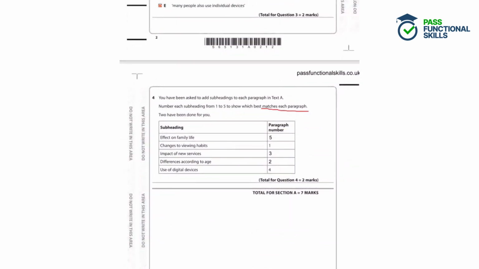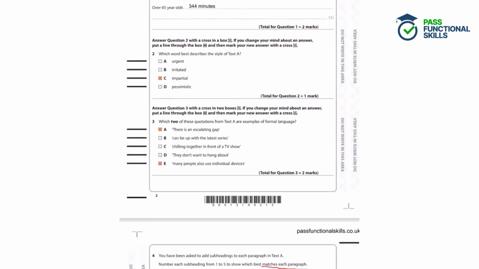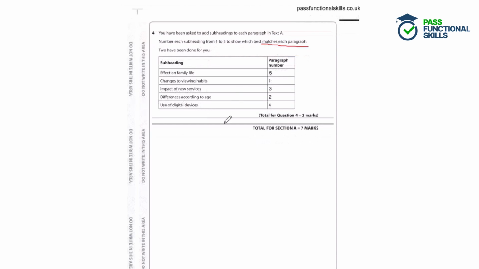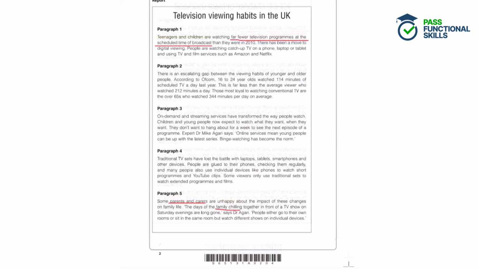Changes to viewing habits. Well, paragraph 1 talks about lots of changes to viewing habits. For example, teenagers and children are watching far fewer television programmes at the scheduled time of broadcast than they were 10 years ago. Impact of new services. What have new services done? Well, paragraph 3 says that on-demand and streaming services have transformed the way people watch, and then we get a bit more about the impact there, explaining that binge watching has become the norm now.